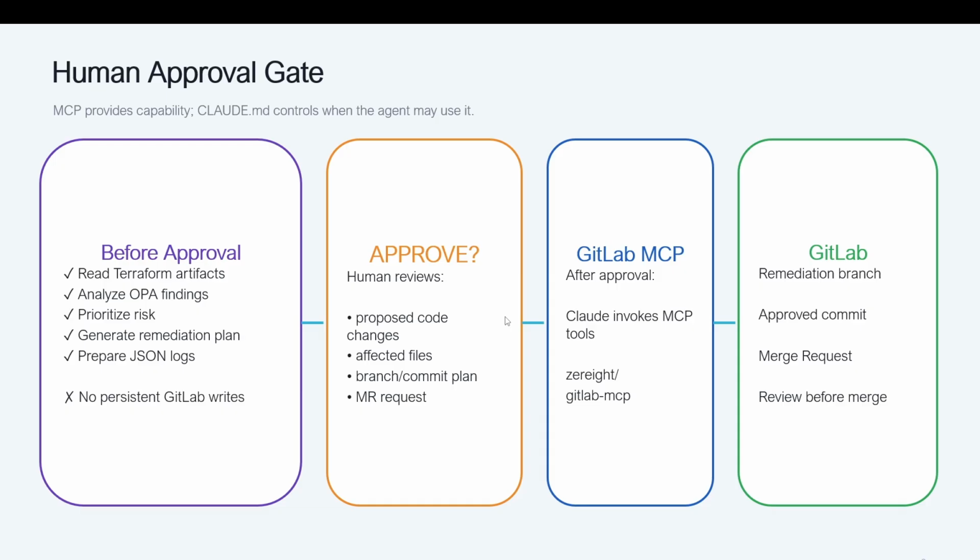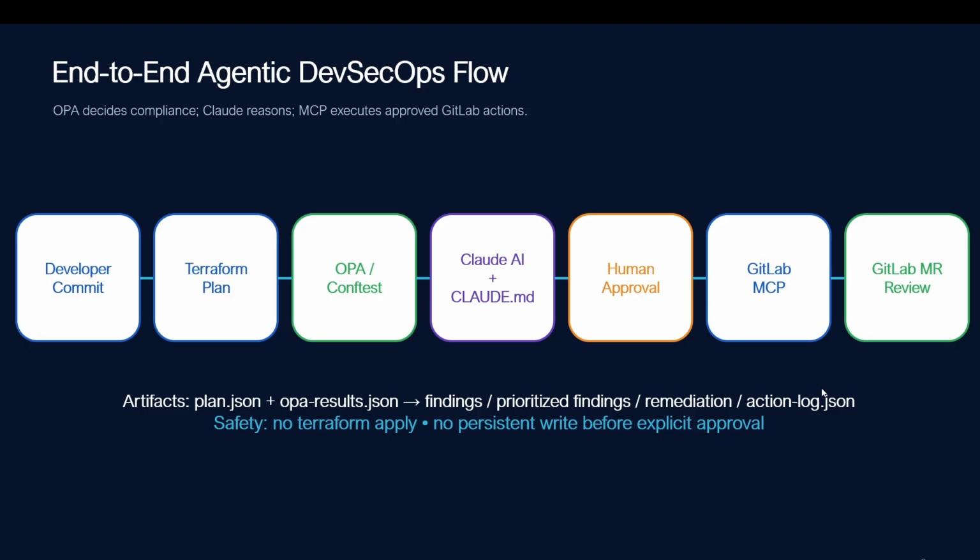This is the human approval gate where we approve those steps, and before doing the Terraform apply, we follow the merge request and review those requests, and then once approved, it will execute those pipelines.